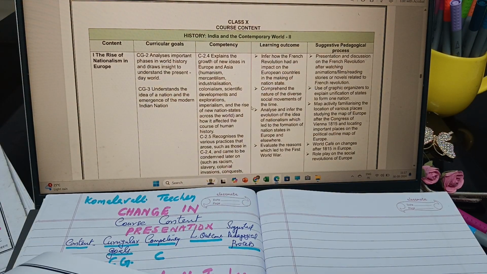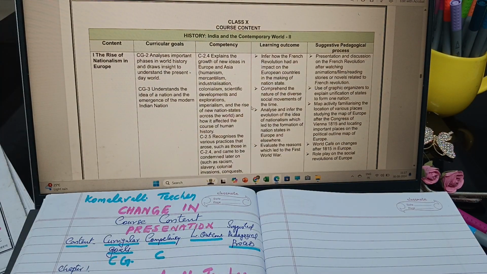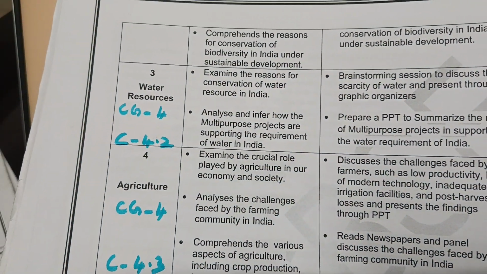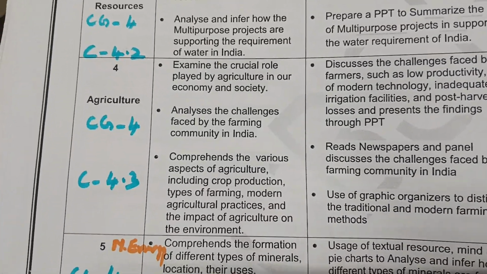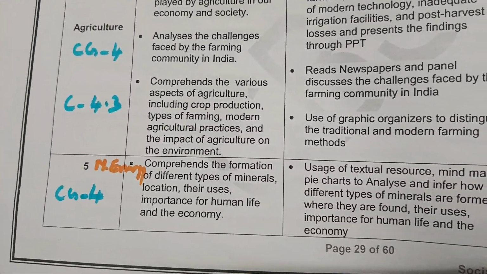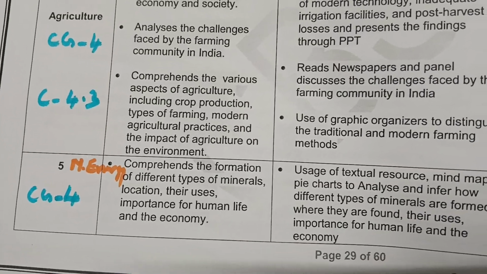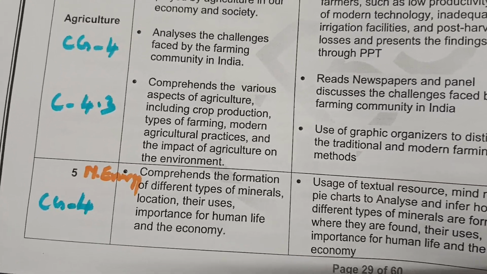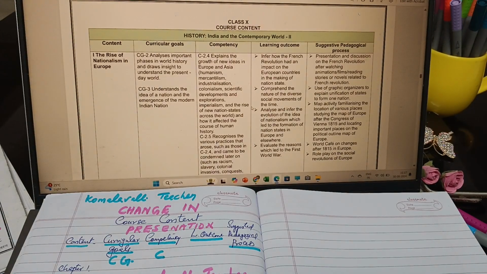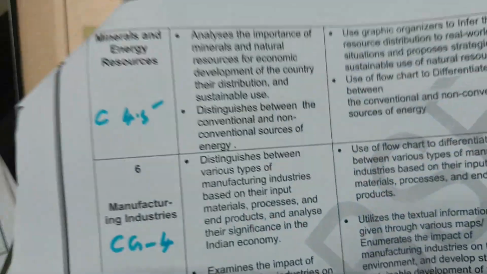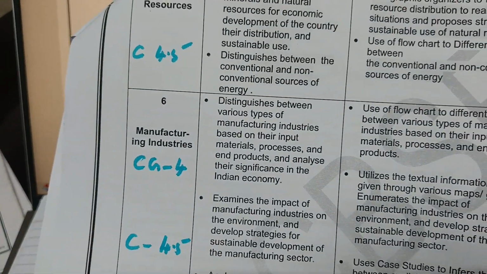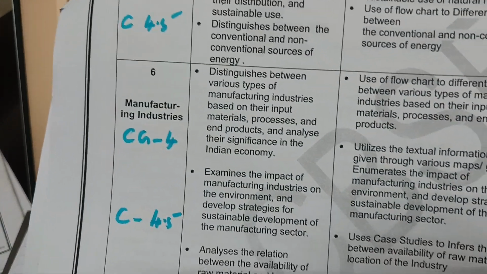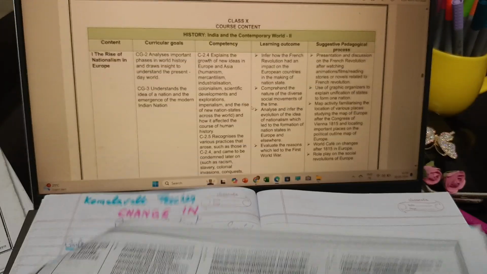Yes, so this way I am reading, so you are understanding the chapters also. Then water resources, that is the same thing, CG4, 4.2. Agriculture is CG4 and 4.3, and minerals and energy resources, that is CG4. Then the heading is in the next page, it is written. And competency 4.5. The manufacturing industry also has curricular goal 4 and competency 4.5.